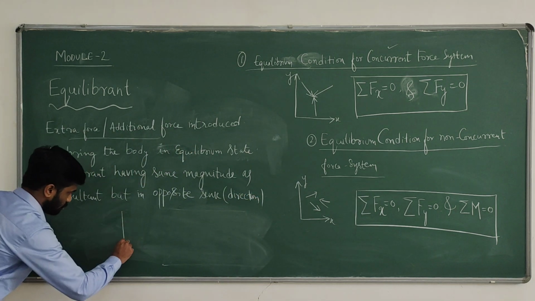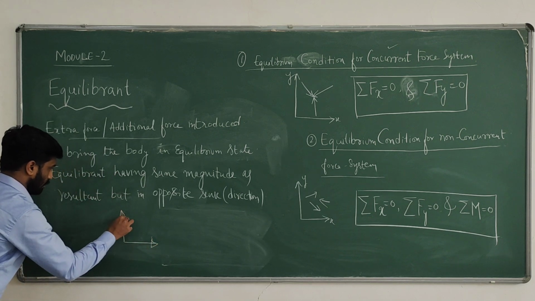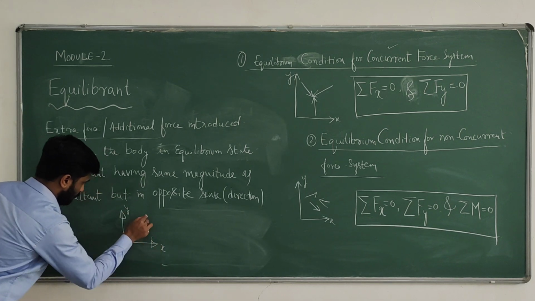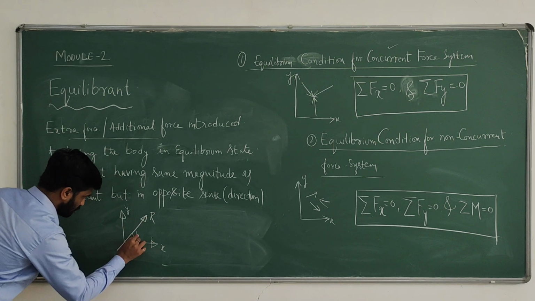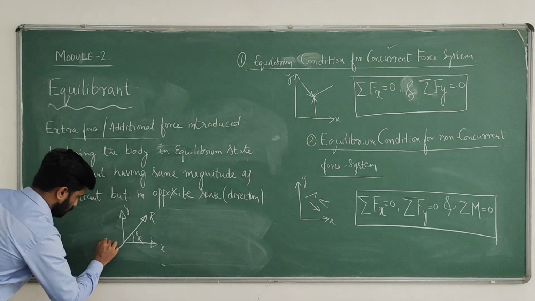So I will sketch the equilibrium force. Generally I will take the coordinates x and y first. We know that here the resultant will act, with angle theta resultant.